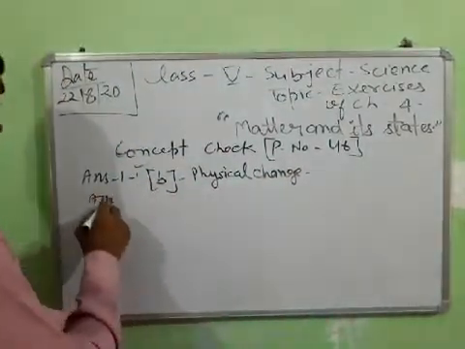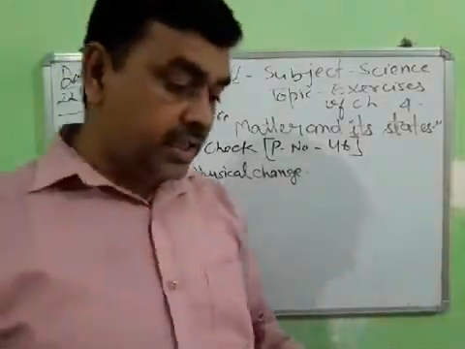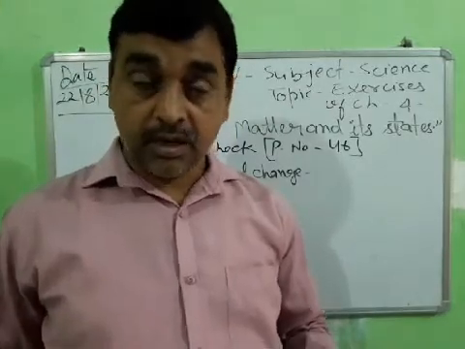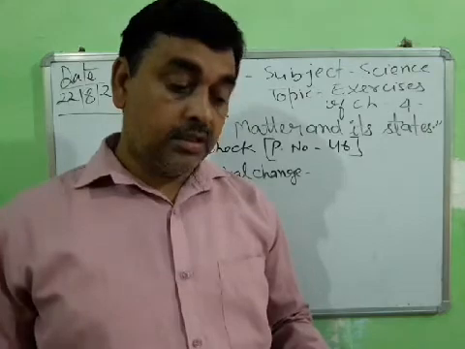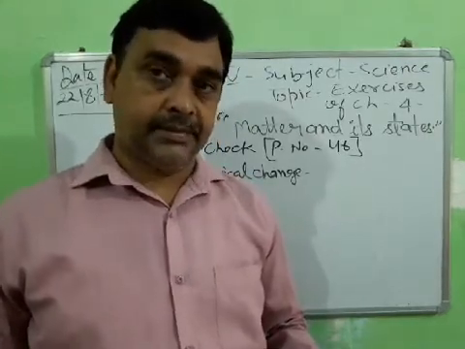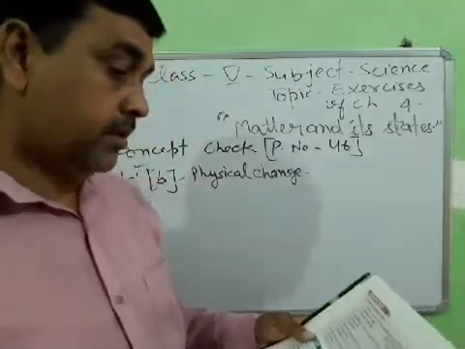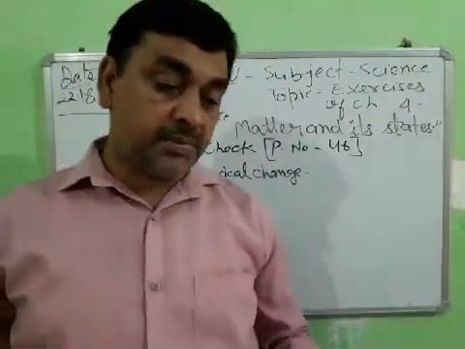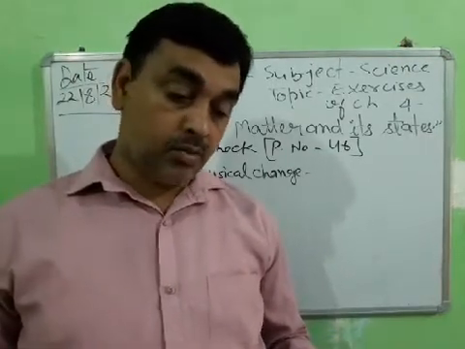Second, the increase in size of a substance on heating is called. I have already discussed this. On heating, the increase in size means expand. So the increase in size of a substance on heating is called contraction, not true.